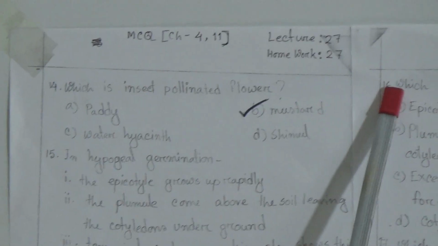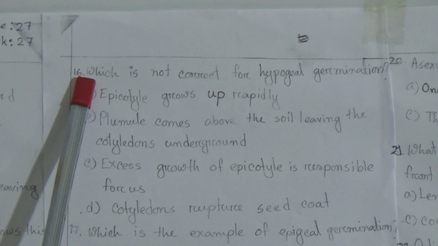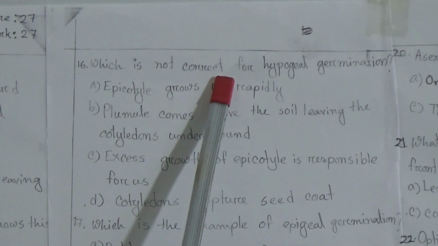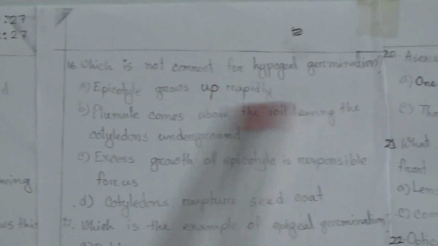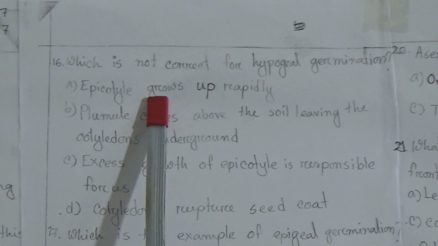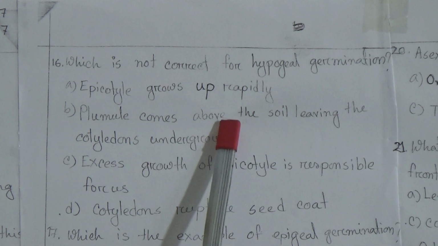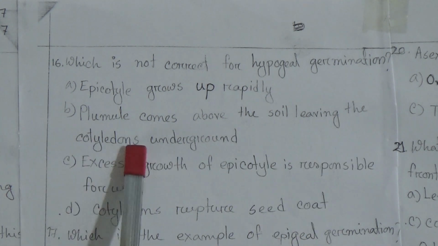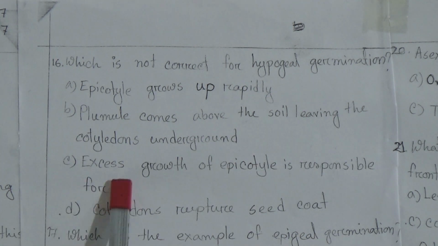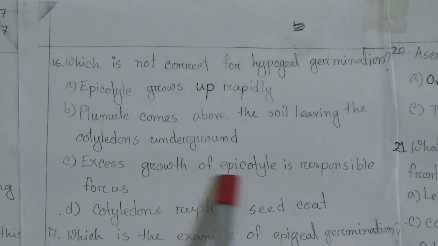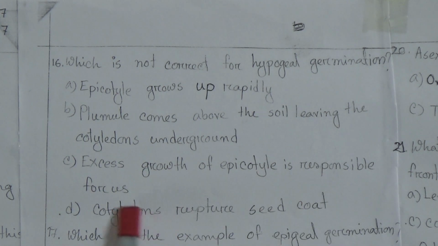The 16 number question: which is not correct for hypogeal germination? First one, epicotyl grows up rapidly. Second one, plumule comes above the soil, leaving the cotyledons underground. Third one, excess growth of epicotyl is responsible for this. And last one, cotyledons rupture seed coat.